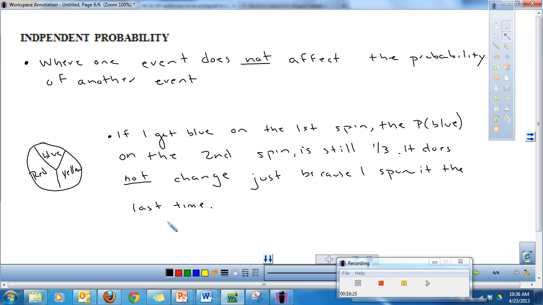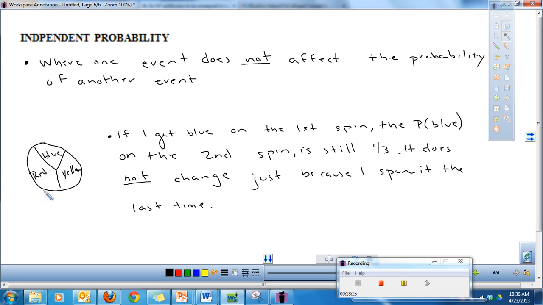And it's really important to remember that probability is all independent. If you are spinning this spinner and you spin blue, the second time you spin, it doesn't mean that you're more likely to get blue the next time. You're still just as equally likely to get any of these colors. If you think about somebody flipping a coin, if they flip a coin the first time and they get heads, it doesn't mean that the next time they're more likely to get heads.